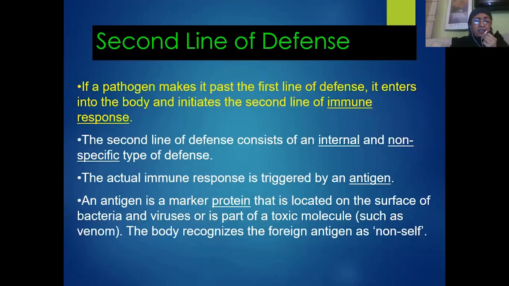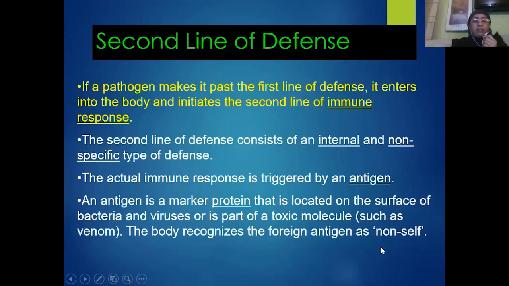And so an antigen is a marker protein, which usually we call the poisonous or pathogen or toxic substance, which will be having specific epitopes. So that is located on the surface of the bacteria or the viruses, and the body will recognize this foreign material as non-self.